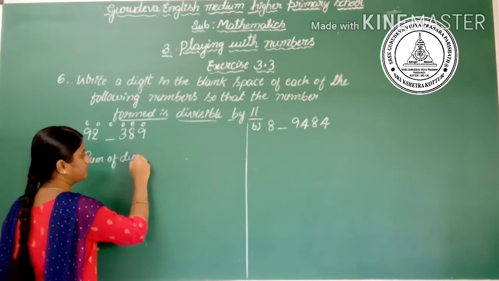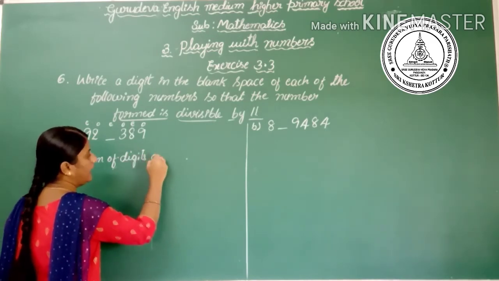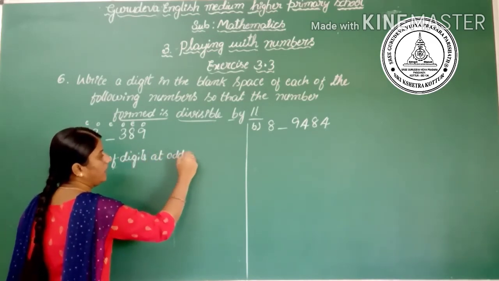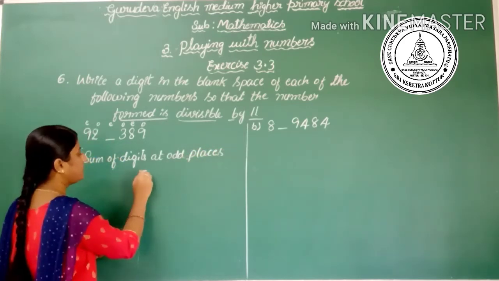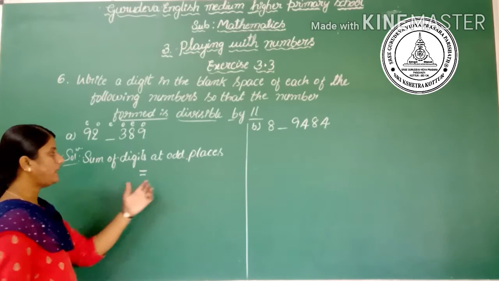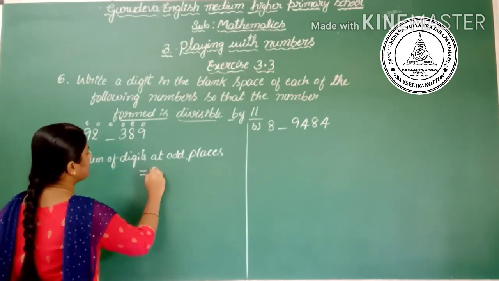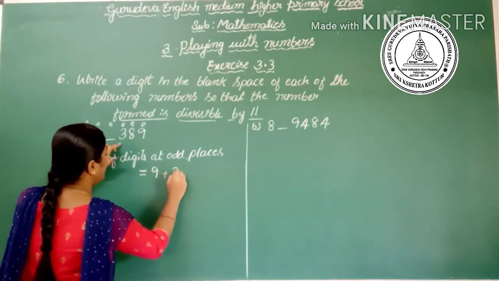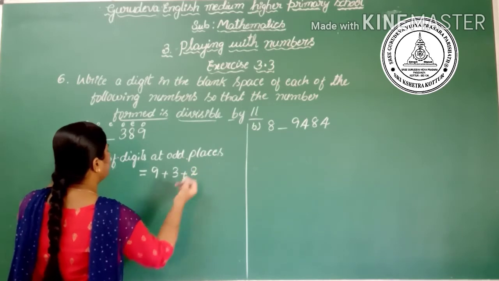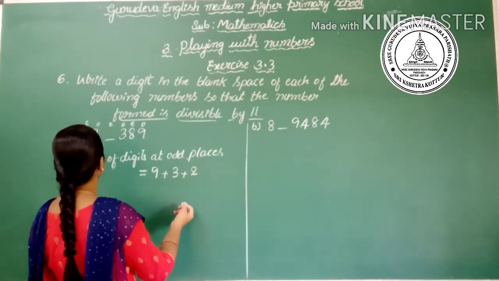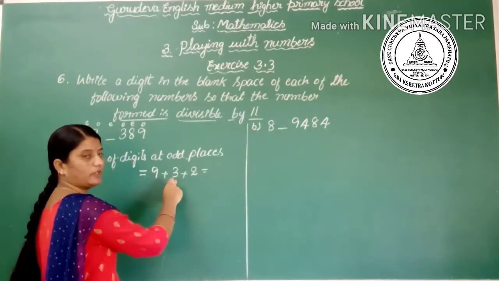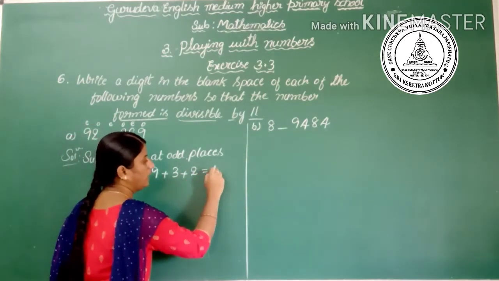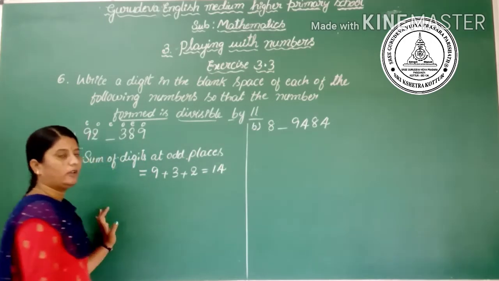Sum of digits at odd places is 9 plus 3 plus 2, which is 9 plus 3 is 12, 12 plus 2 is 14.